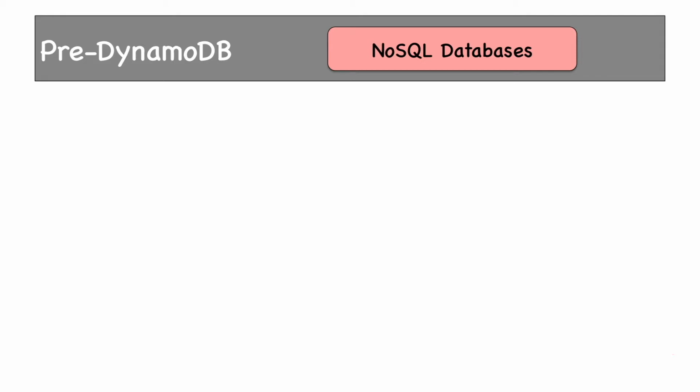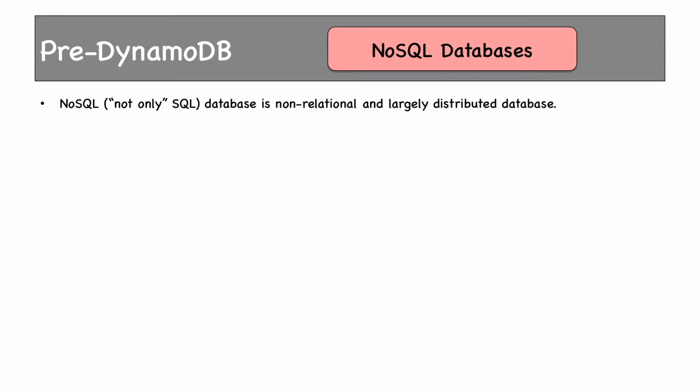So the creators of NoSQL databases thought, why do we need only SQL? We can access databases without SQL also. That's why the name came, because SQL is not the only way to access databases. NoSQL, or not only SQL database, is a non-relational and largely distributed database. One of the advantages of NoSQL is mentioned here: distributed.